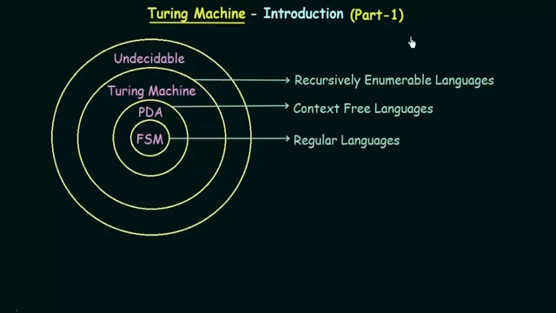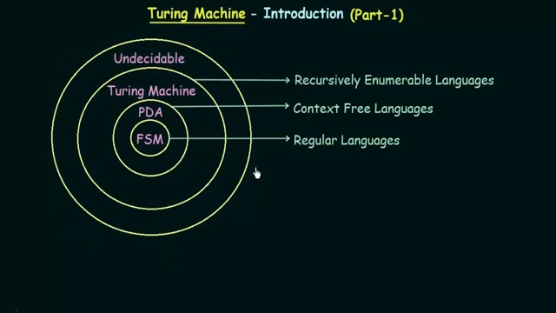Till now, in this lecture series, we have been studying about finite state machines and push-down automata. We have studied about these two machines, and we have also seen the class of languages they accept. And now, as we move one step ahead, we are going to study about the next topic, which is Turing machine. So if you remember, in the very first lecture of this lecture series, this was the diagram we had